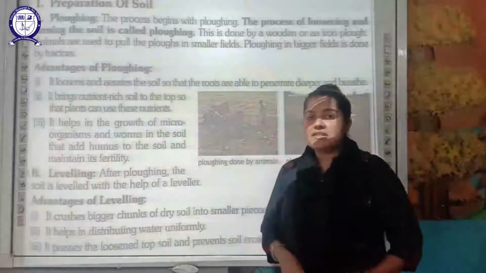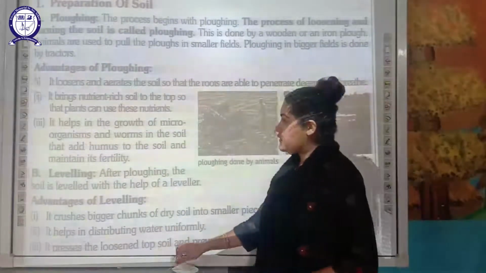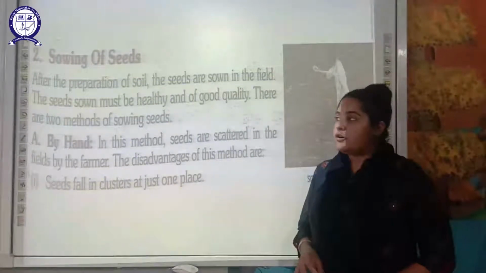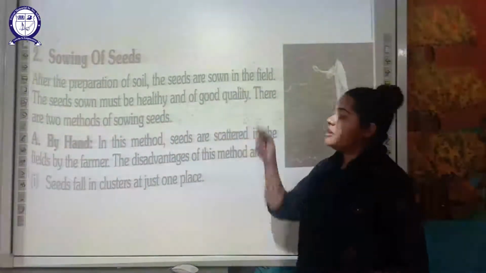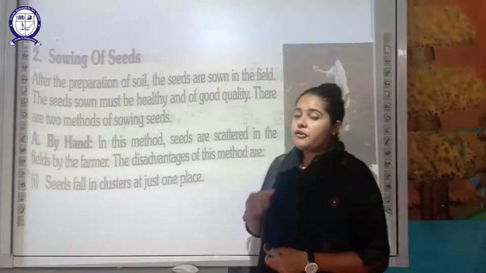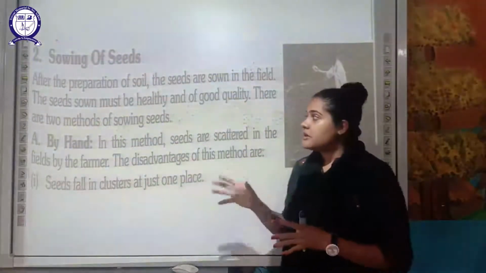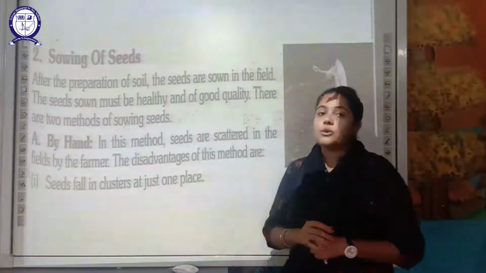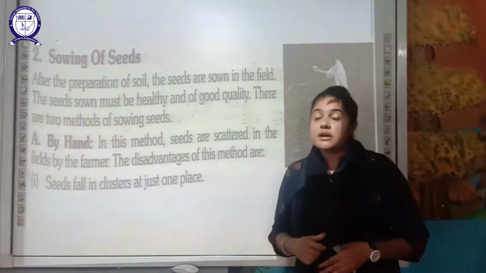So this is our first step for production of any crop, that is preparation of the soil. The next step is sowing of seed. After the preparation of the soil, the seeds are sown in the field. In order to sow the seed, the farmer must be aware that the seed must be healthy and of good quality, because good and healthy seeds are going to produce a good yield.